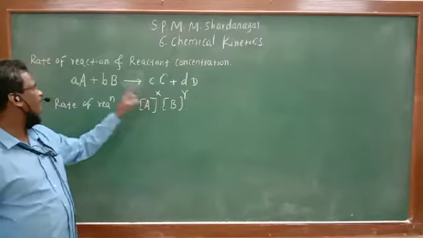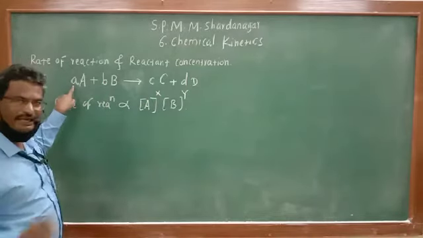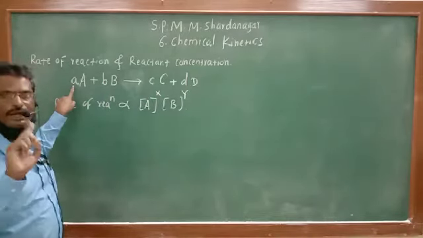X may be equal to small a or may not be equal to small a. X may be a whole number. It may be a fraction of a. It may be a by 2, a by 3, a by 4, or a whole number multiple of a, twice a, 3a, whatever it may be.